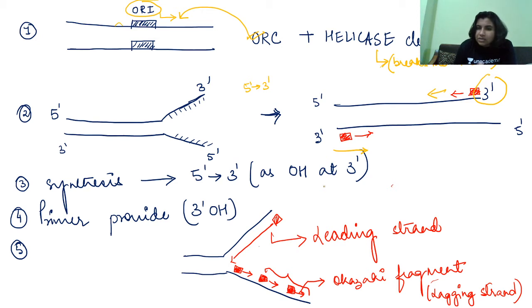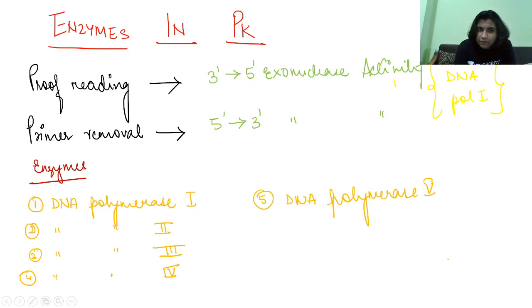Once the primer is bound to the 3 prime end, DNA polymerase 1 does the continuous and discontinuous synthesis. The continuous one we call the leading strand and the discontinuous one the lagging strand. Individually we call them Okazaki fragments, right?